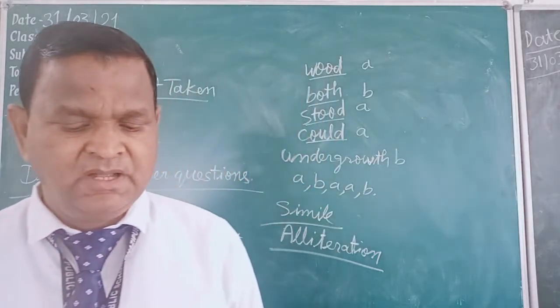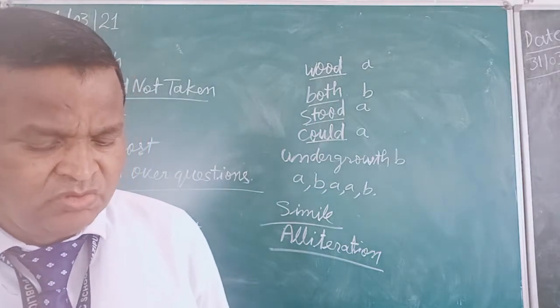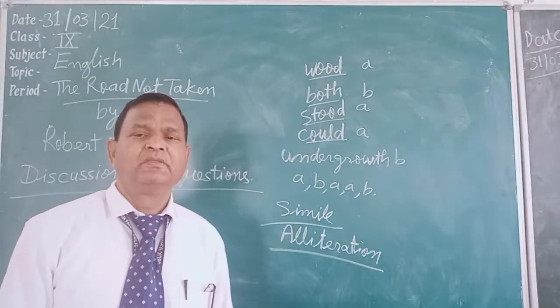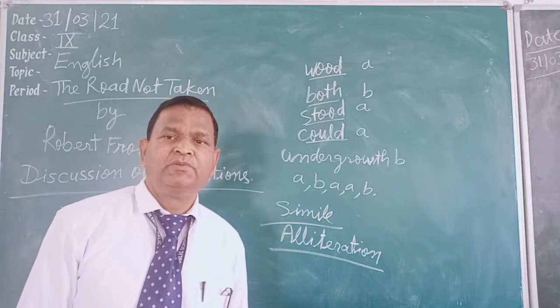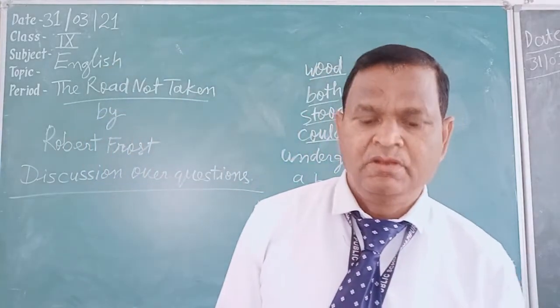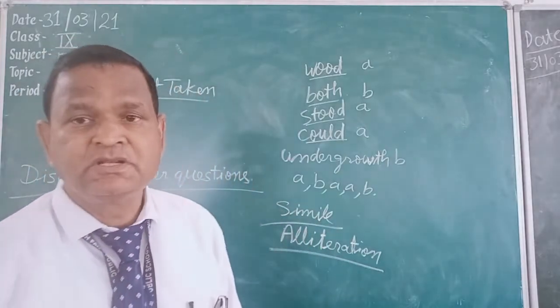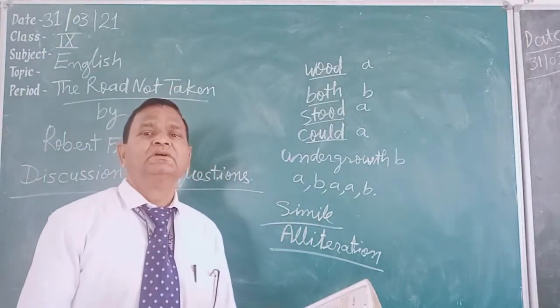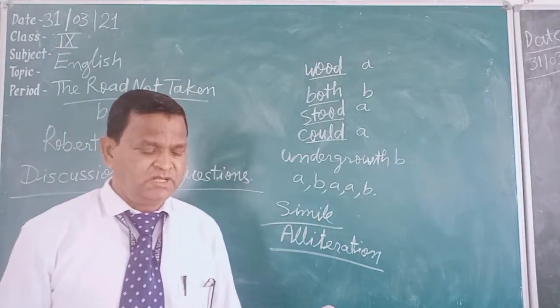Though as for that the passing there had worn them really about the same. So in the second stanza, the poet first thinks that the second road was better than the first, but in the last portion he says that both are the same and there is no difference.